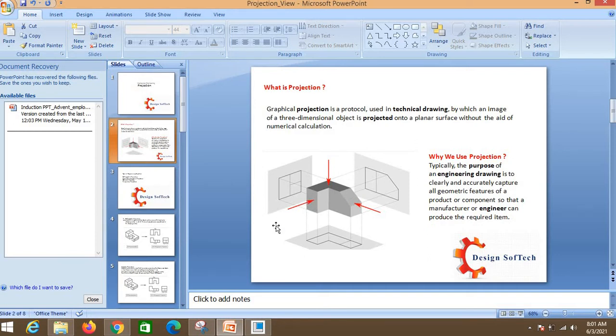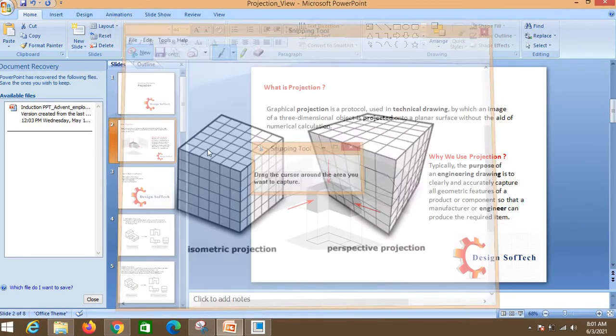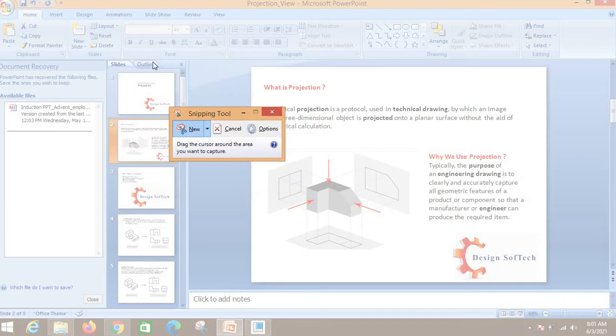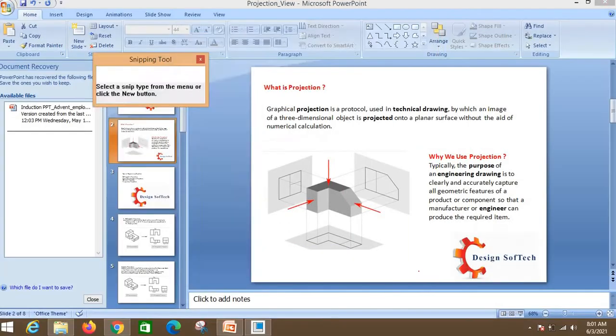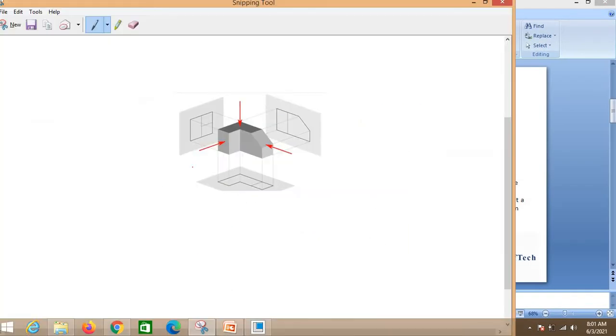So suppose you are standing here. I will just explain this in a simple way. Okay, so if you are standing here, you are looking at this object from this side, okay.